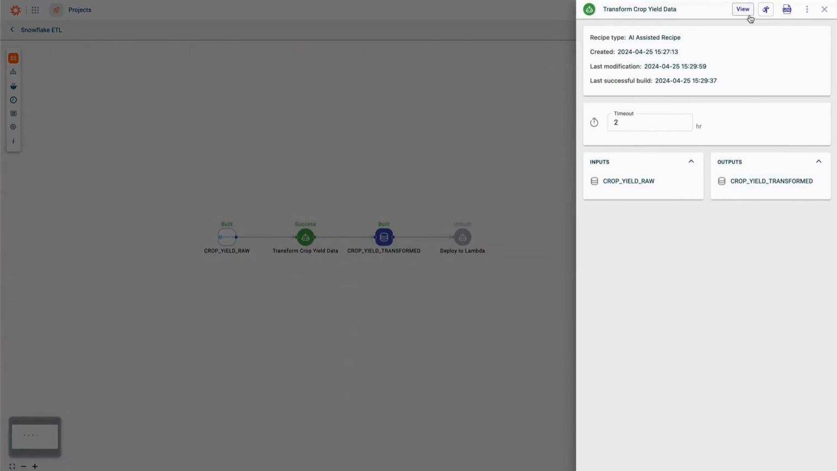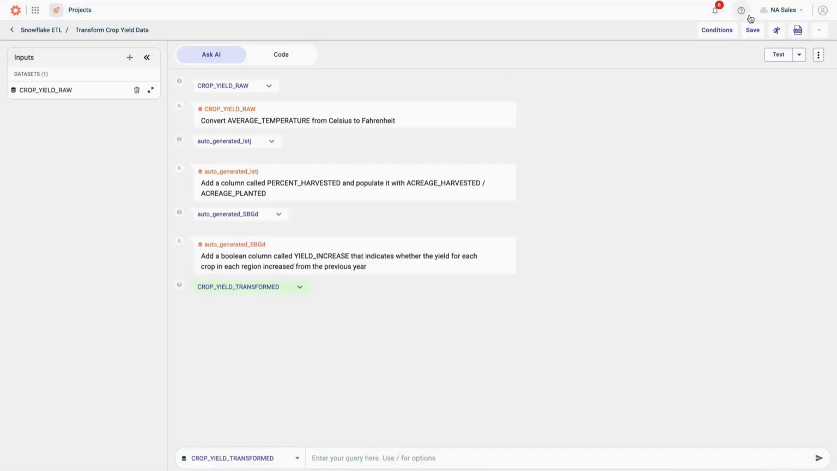Then transform the data using AskAI. For this agriculture data, AskAI has converted temperature from Celsius to Fahrenheit, calculated how much of the planted crop was harvested, and determined whether the yield increased from the previous year. Each of these will be converted from English to Python. You can click on the Code tab to see the AskAI-generated Python.